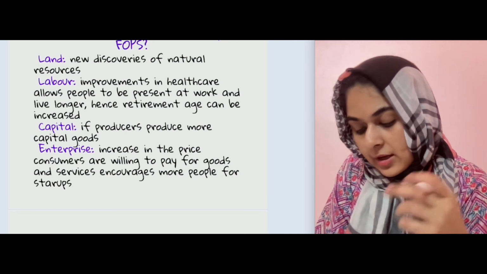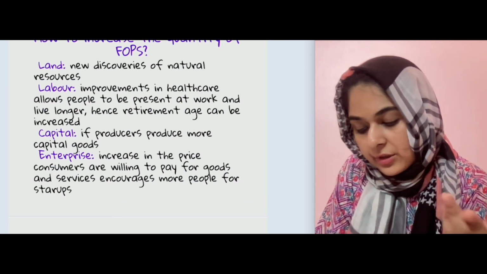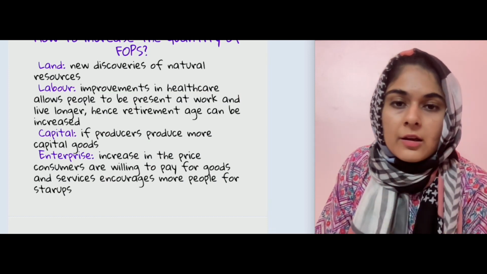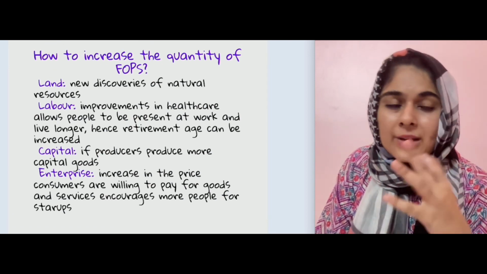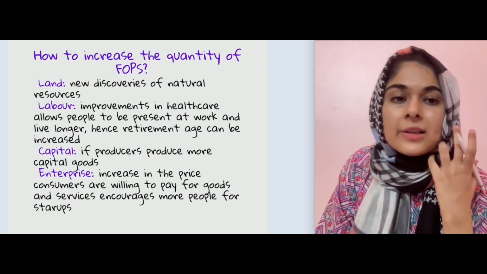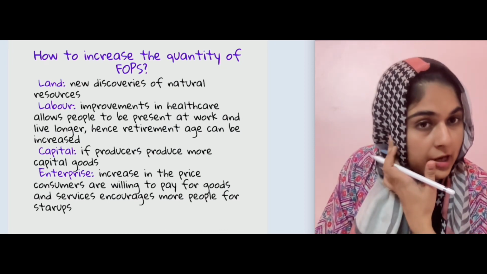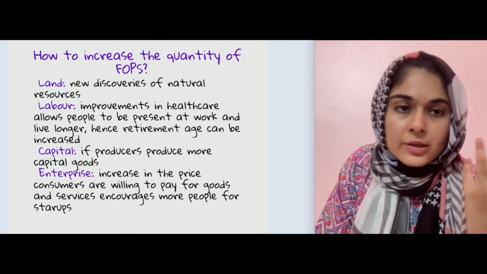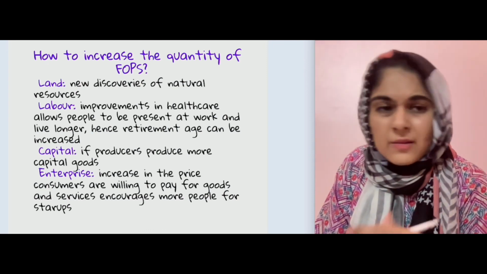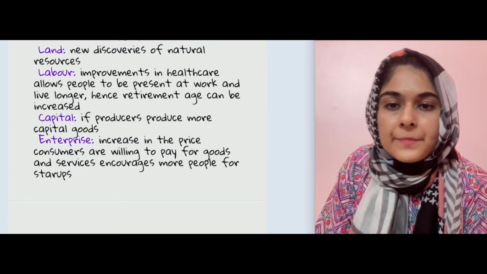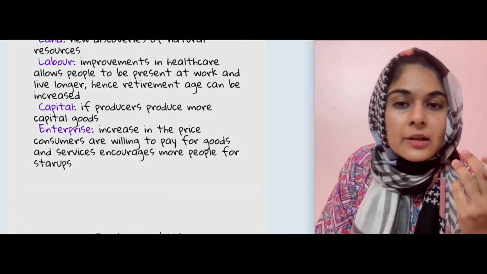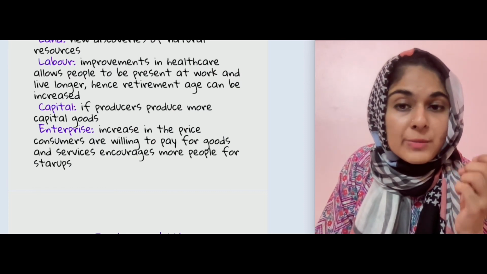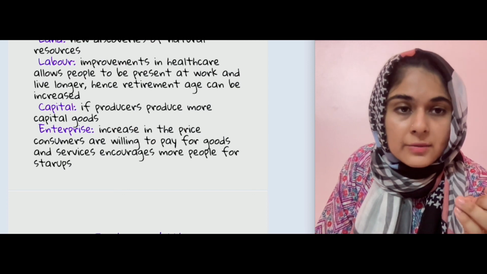Okay, so how do you increase the quantity of capital goods? You simply produce more capital goods. However, in developing countries, capital goods are not produced as such, not in a very huge quantity, and even if they are produced, not very high level of capital goods are produced in developing countries. So enterprise, increase in the price consumers are willing to pay for goods and services encourages more people to actually go for startups.